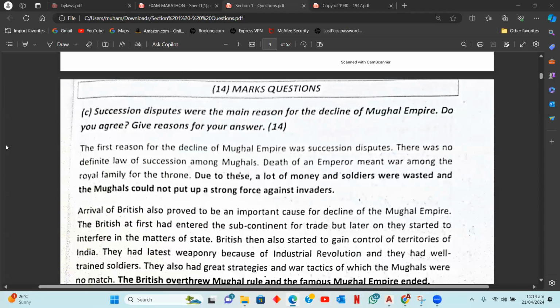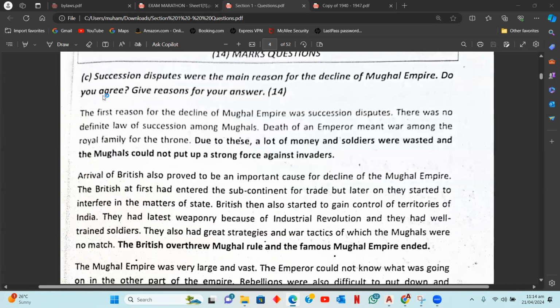Okay, so the first type of 14 mark question is when a statement is specified in the question, and you are asked to either agree or disagree with that statement and then provide your reasons for your agreement or disagreement. We expect to write a total of 7 reasons for this type of question, and those 7 reasons have to obviously include the first one at the very beginning.